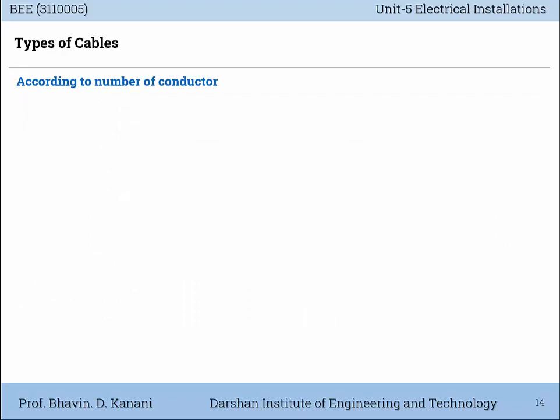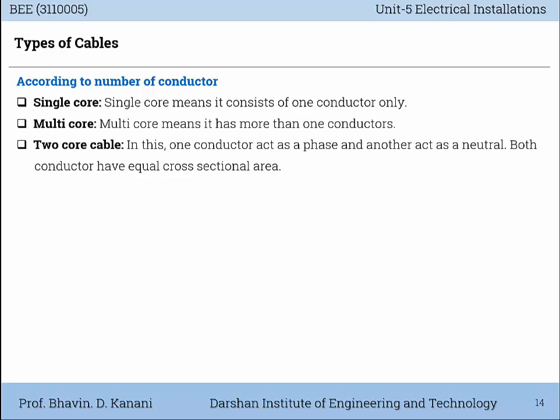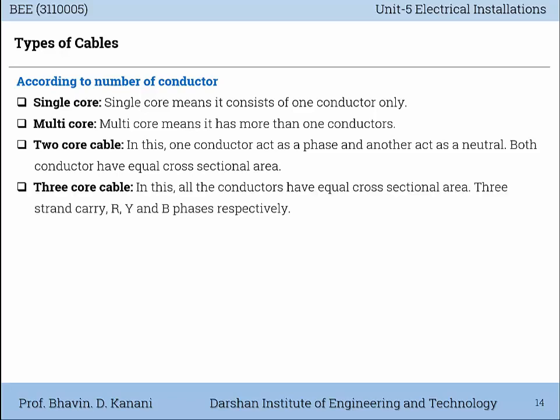The next classification is according to the number of conductors. Single core. Single core means it consists of one conductor only. Multi-core. Multi-core means it has more than one conductor. Two core cable. In this, one conductor acts as phase and another acts as neutral. Both conductors have equal cross-sectional area.